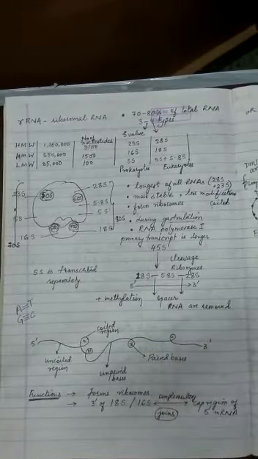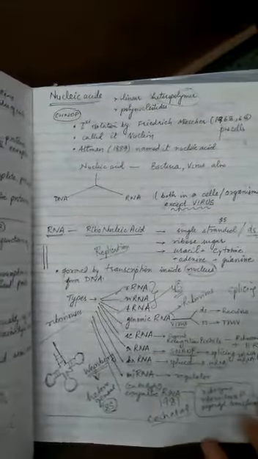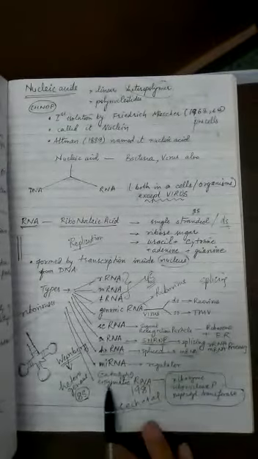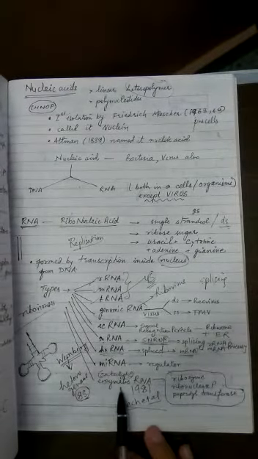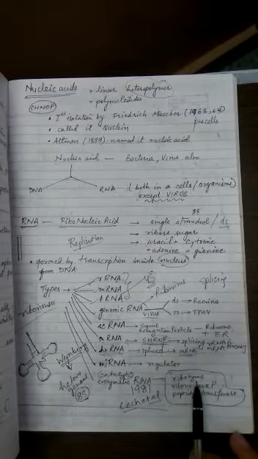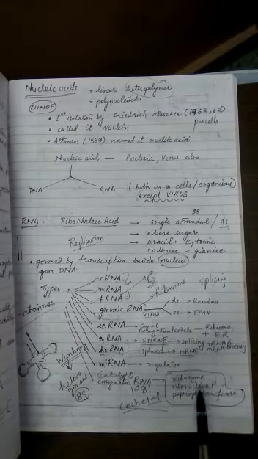Now if you remember, I have already told you cleavage is the concept. See, I have mentioned it here already. There are enzymes which are catalytic in nature and they are able to cause cleavage. So ribozyme is one of the enzymes which causes cleavage. So what exactly is cleavage?